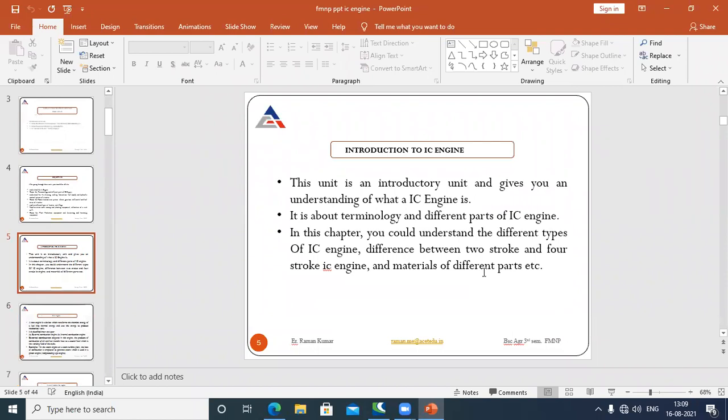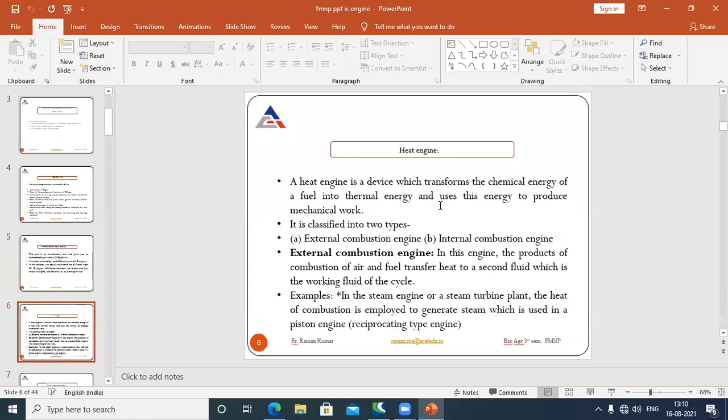So, introduction to IC. The very first lecture I am going to start with is the IC engine. In this unit, which is an introductory unit, you get an understanding of what an IC engine is. It also tells about the terminology and different parts of the engine. In this chapter, you will understand the different types of IC engine, the difference between two-stroke and four-stroke IC engines, and the materials of different parts. So this is all about your IC engine.